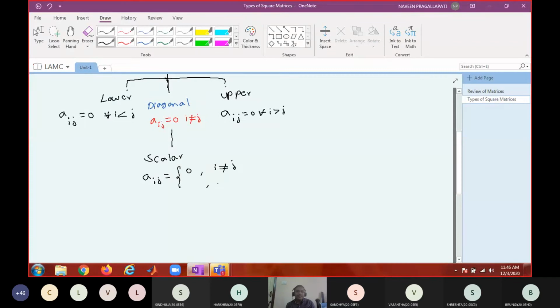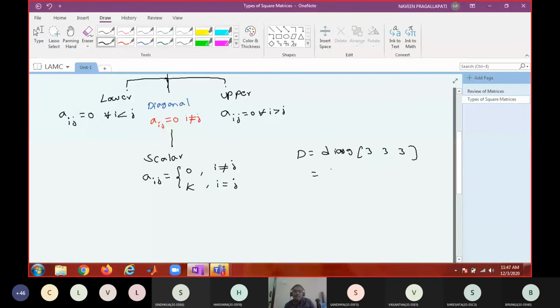And for i equal to j, it should be some constant, right? Something like D equal to diag 3, 3, 3.